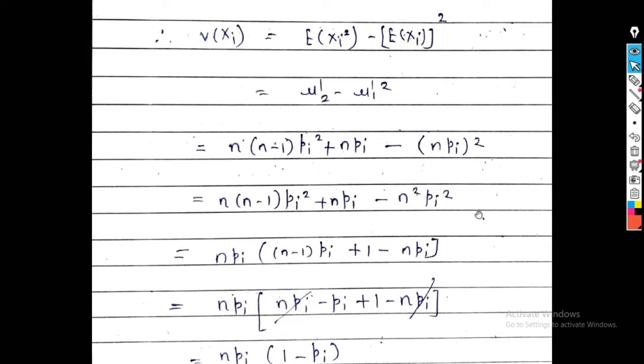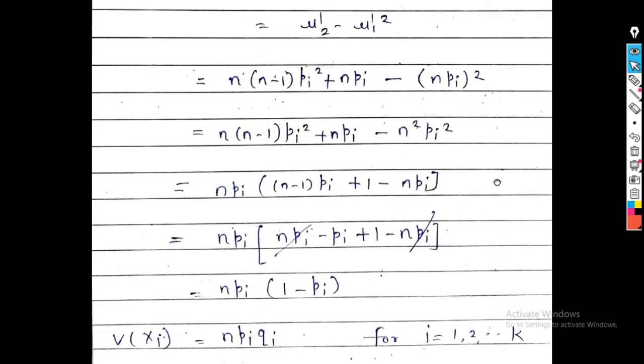n pi is common throughout the terms, so we can take it out. n pi in bracket: n minus 1 into pi plus 1 minus n pi. Solving this, that is n pi minus pi plus 1 minus n pi, the n pi gets cancelled. We get n pi into 1 minus pi. And we know that p plus q is equal to 1, that is pi plus qi is also 1, so 1 minus pi is equal to qi.